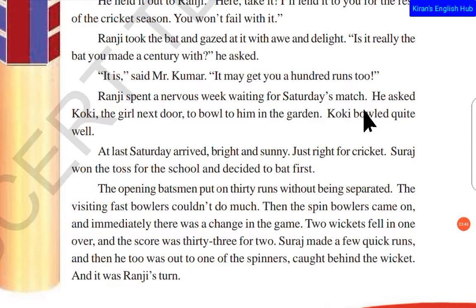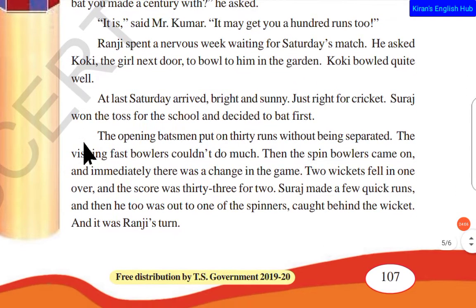So he asked Koki, the next door girl, to bowl to him in the garden. There was a girl in the neighborhood named Koki, and just to practice, he asked her to bowl, and Koki bowled quite well.